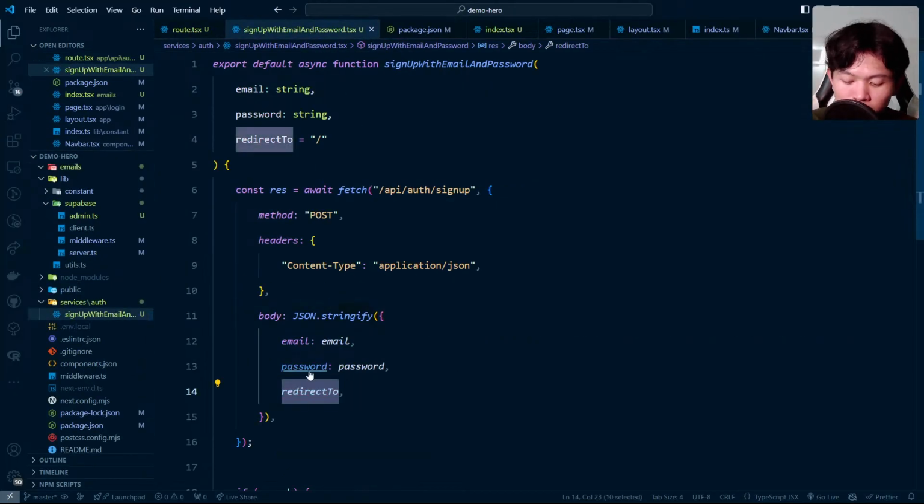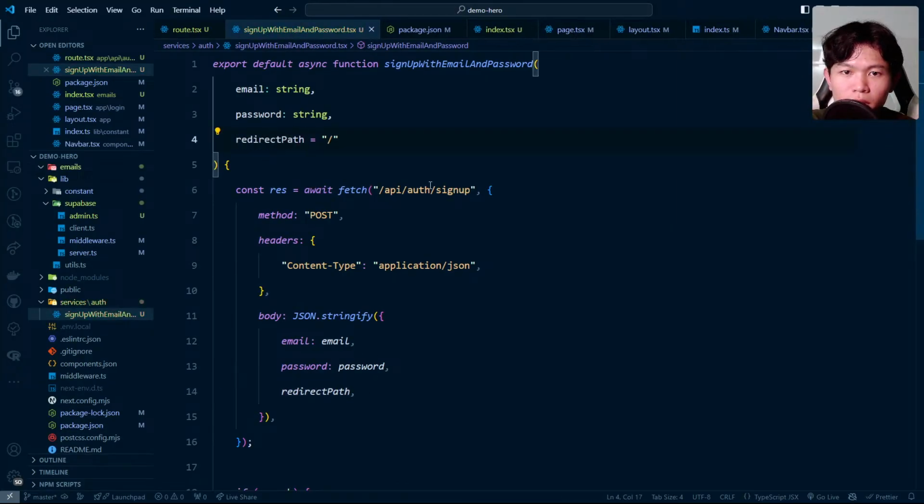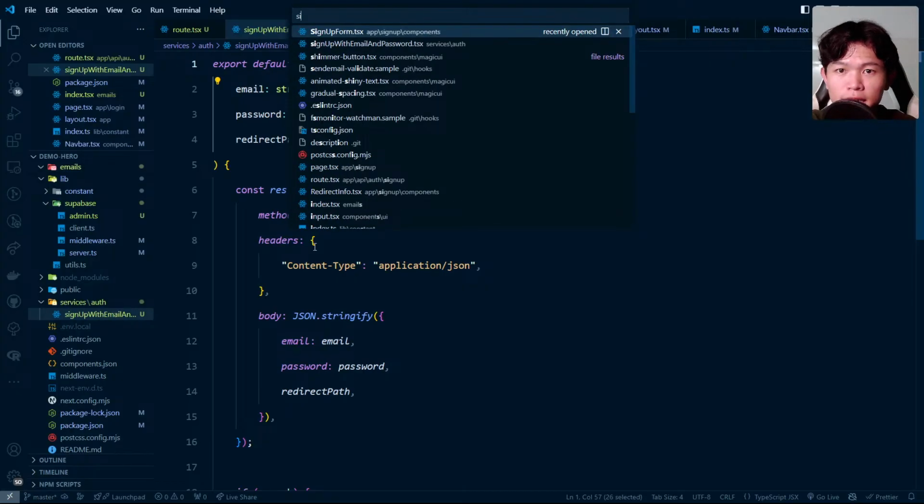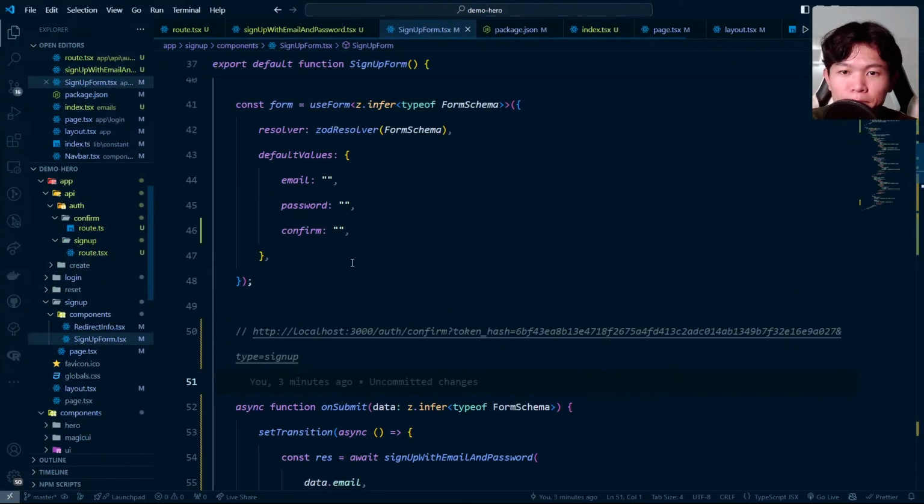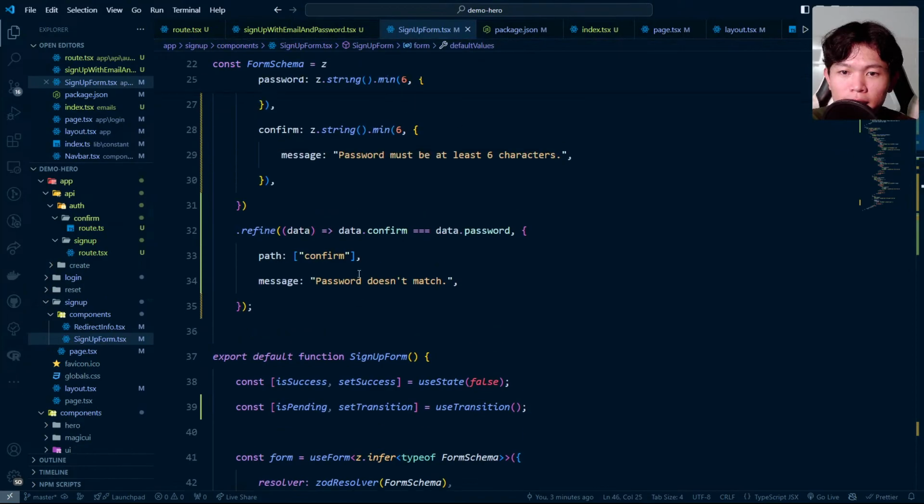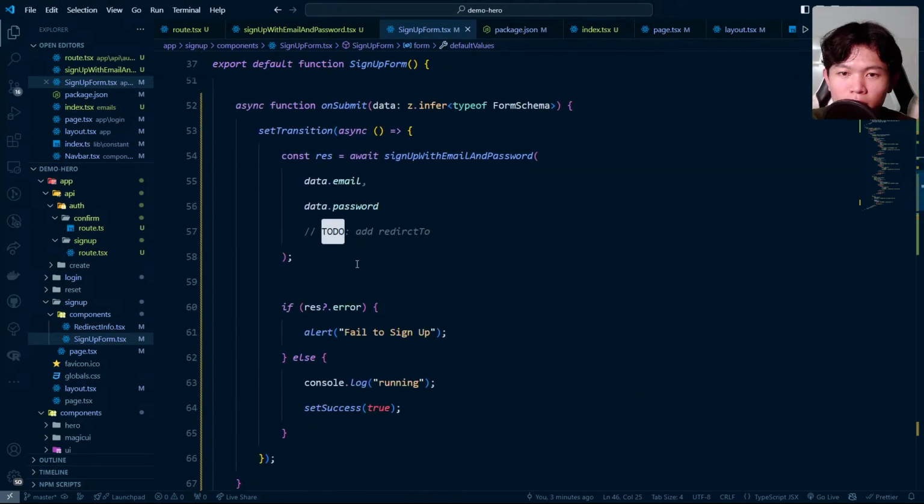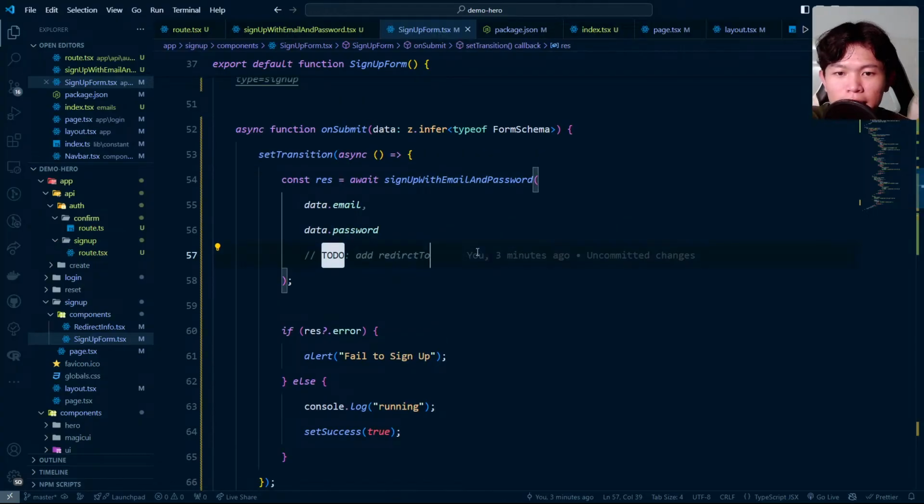Okay, so this one should call redirect path instead of redirect to. And inside our sign up with email and password right here, this is where we call in the sign up form. And the sign up form right here, let's see. Sign up form, we call this one. So we need to add the redirect path. So how do we get this value?